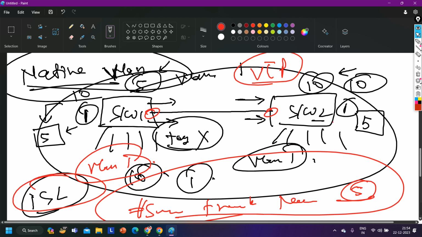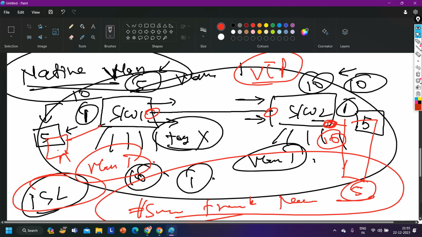Let's say here I have one server on switch number 2, and this server is in VLAN 10. And you are the attacker. Do you know which VLAN my server is in? VLAN 10. So somehow you connect your computer here or somewhere, and you want to put some virus on this server. Let's say, I am just creating a scenario, you can put some virus on the server so that my server can crash.